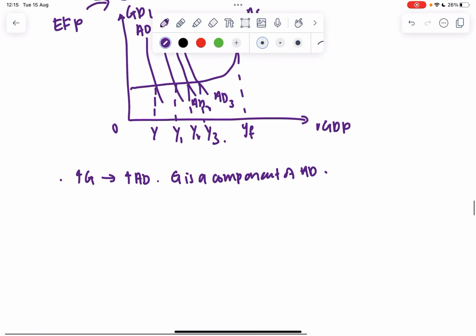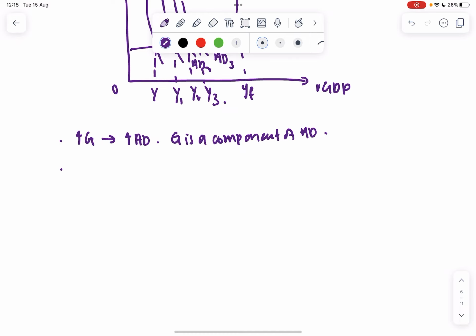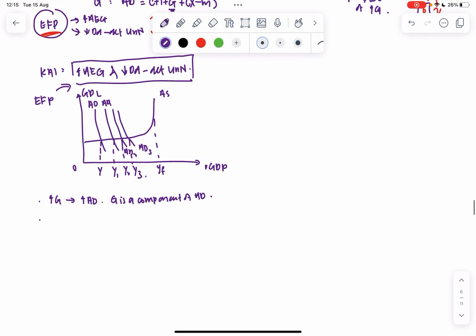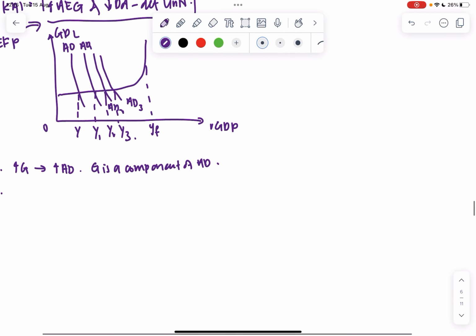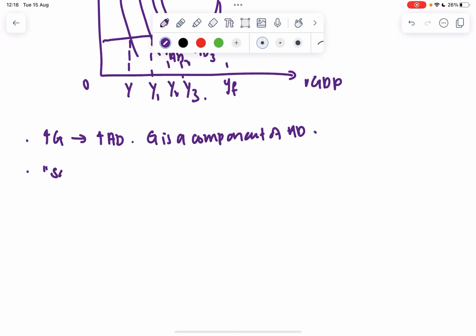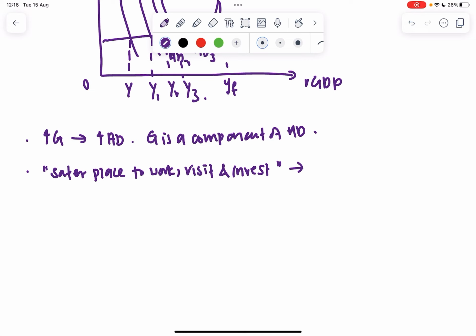Furthermore, if the increase in government expenditure to reduce the likelihood of terrorist incidents is successful, you realize that this will make France, as we discussed just now, a safer place to work, visit, and invest. So this we got from the extract. So we are quoting the extract. This would tell us that if it is successful, the stability and the security of France will improve.